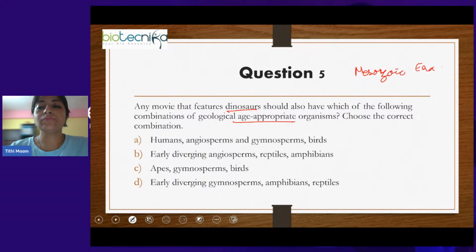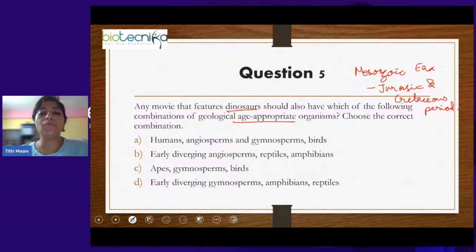To be specific, we are talking about the Jurassic and the Cretaceous period. Now you have to think along with dinosaurs what all organisms were present during the Jurassic and Cretaceous period.